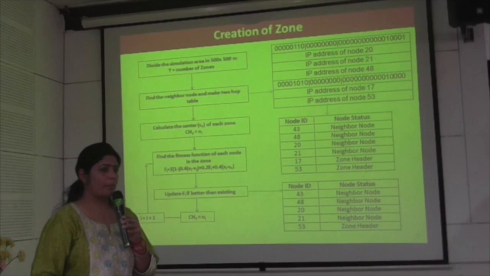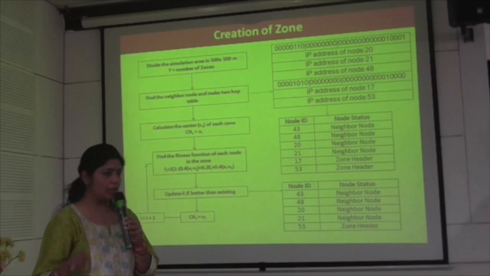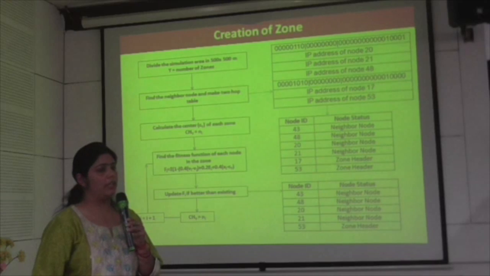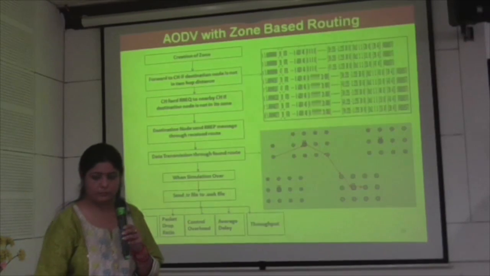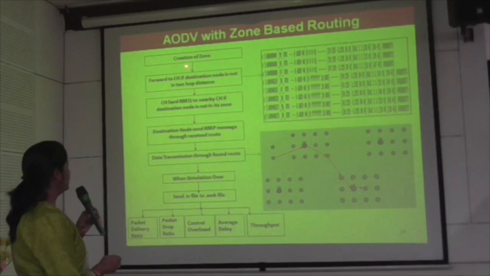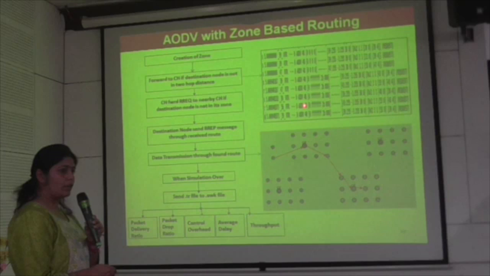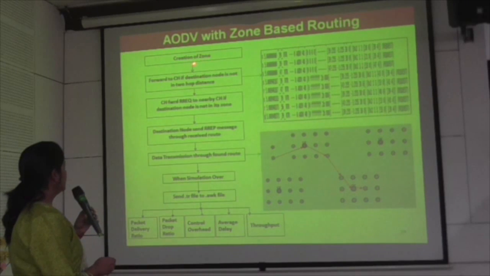Now, single hop. Sir, actually single hop reduces the cluster heads and reduces the overhead, but it increases the delay also. So I want to reduce the parameters, that's why I selected 2-hop. Okay. Then the AODV, as you can see, creation of zone is common for all the 6 algorithms.